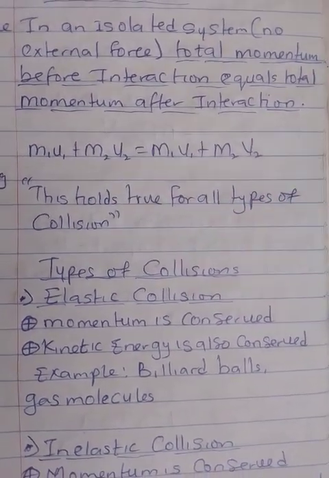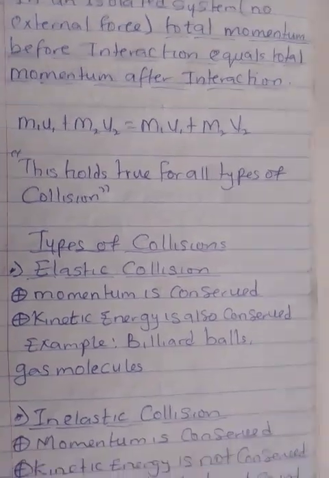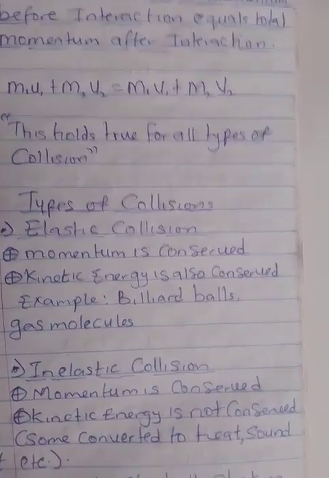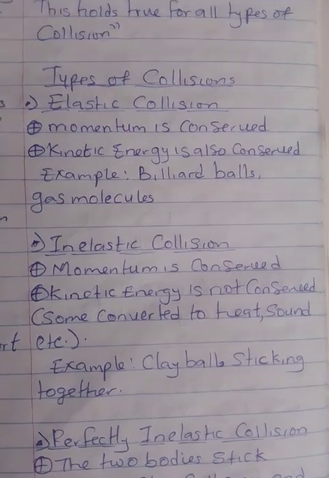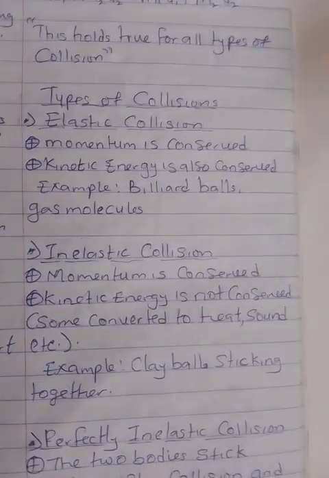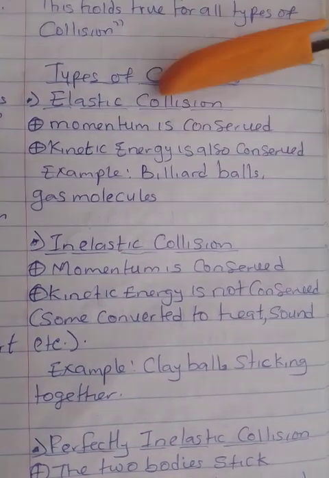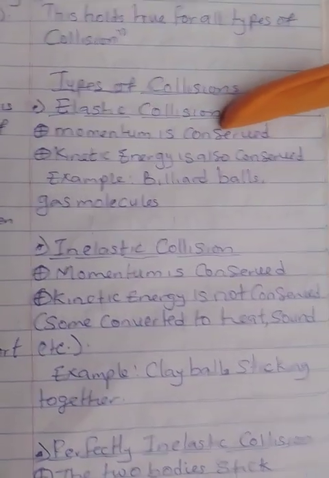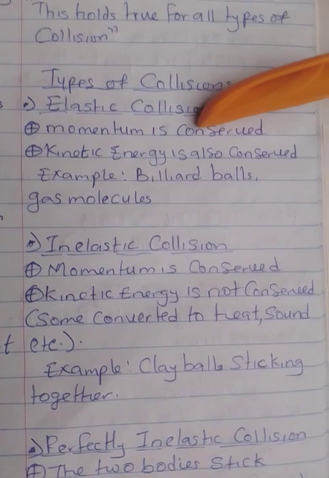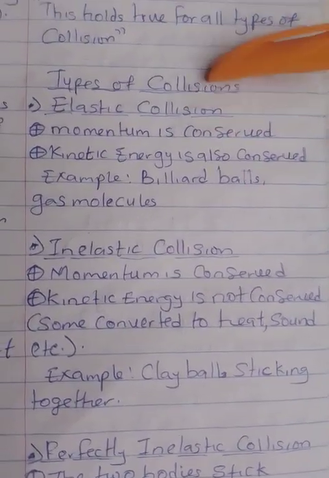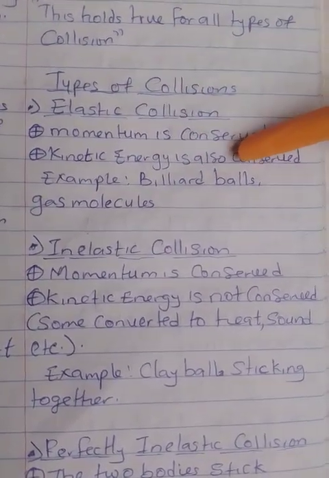Now from there we can look at the different types of collision that we have, since we say this holds for all types of collision. The first type of collision we have is elastic collision. In an elastic collision, the momentum is conserved, which is always conserved. The kinetic energy is also conserved here.